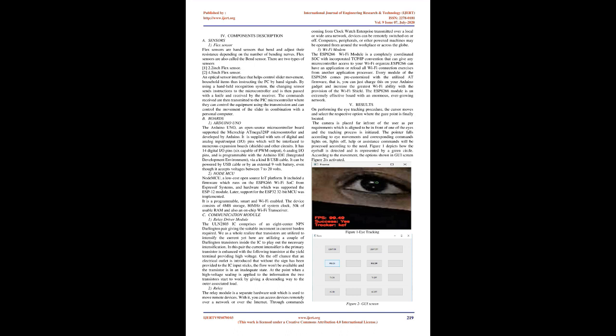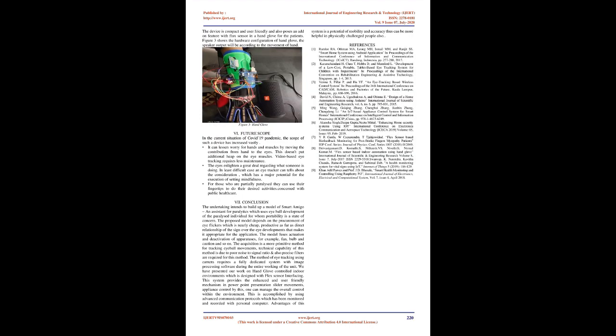Communication Module 1, Relay Driver Module. The ULN2803 IC comprises an 8-channel NPN Darlington pair giving the suitable increase in current required for the load. We all know that transistors are used to amplify the current, but here a pair of Darlington transistors inside the IC performs the necessary amplification. In this pair, the current amplified by the first transistor is amplified further by the next transistor at the output terminal, providing high voltage. If no signal has been supplied to the IC input pins, the current will not flow and the transistor is in an off state. When a high voltage is applied to the input, the 2 transistors start to work, providing a downward pull to the externally connected load.